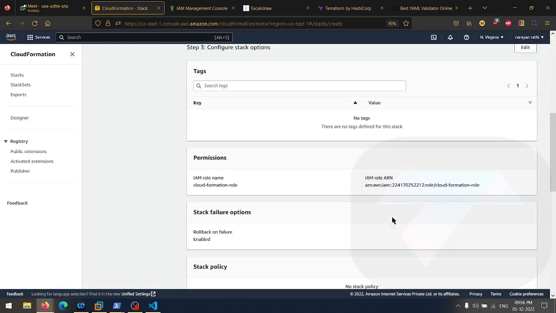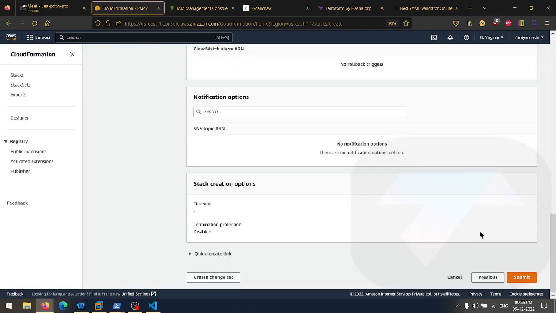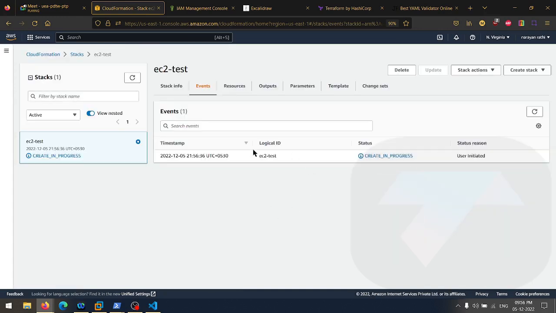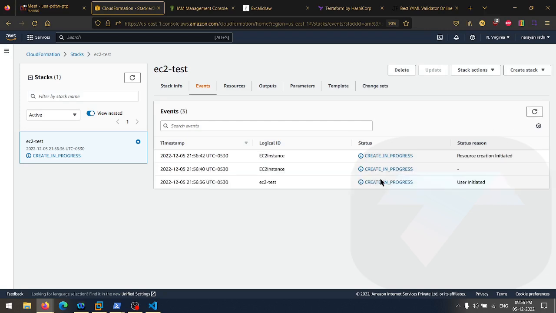There are a lot more options. You can check those options easily. Nothing special, there are a few SNS options and so on. As you can see, this is going to be created. Create in progress. Okay, if you just refresh here, more services are created.